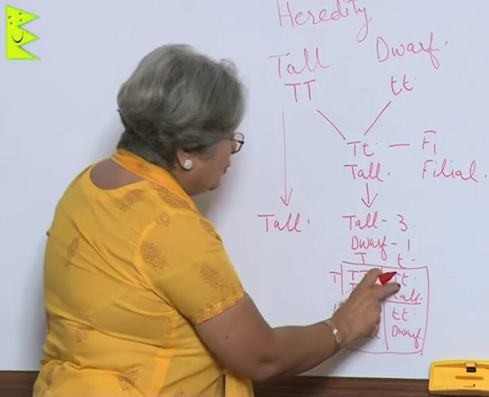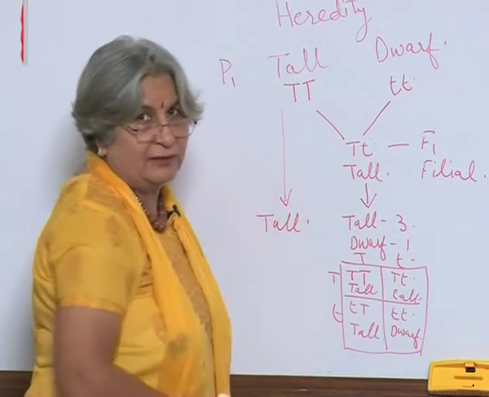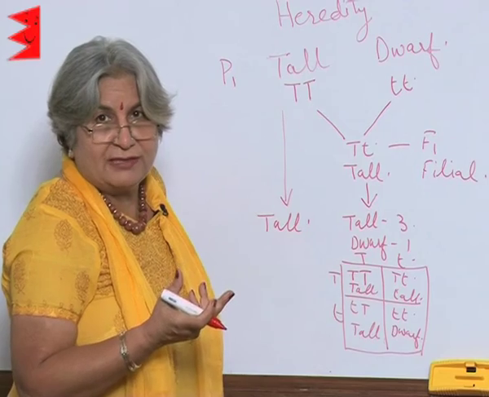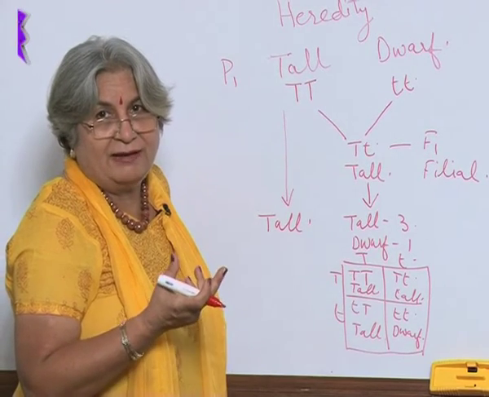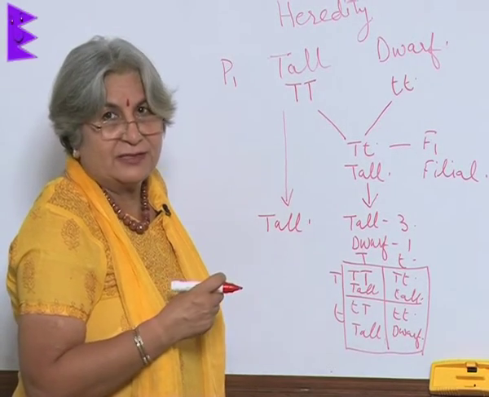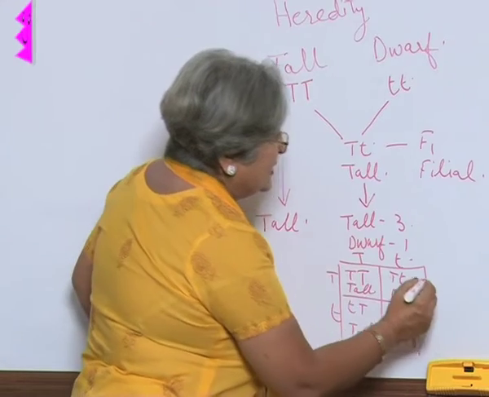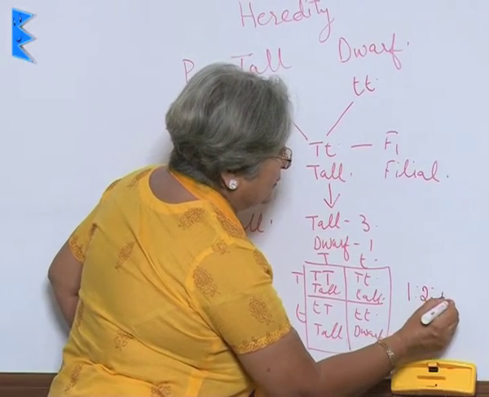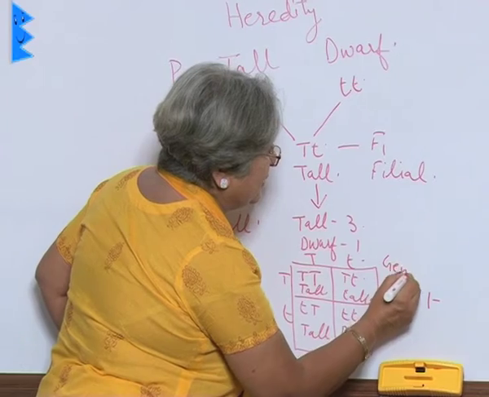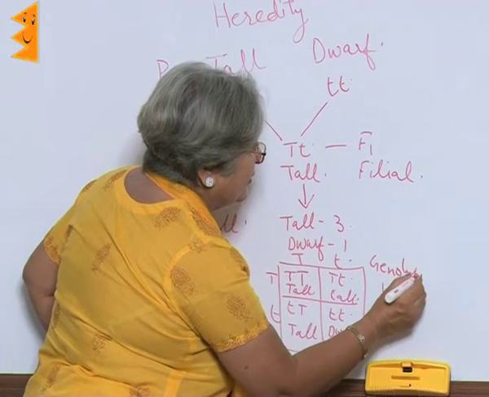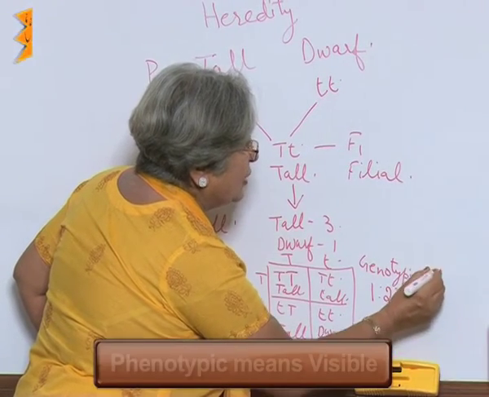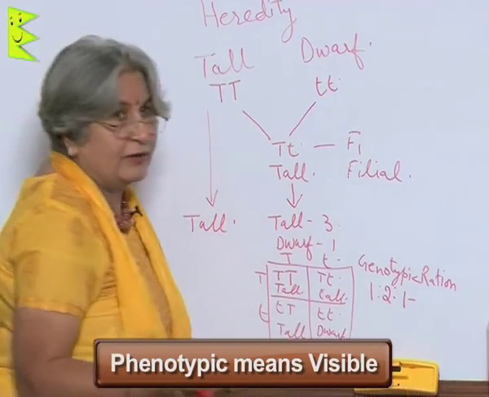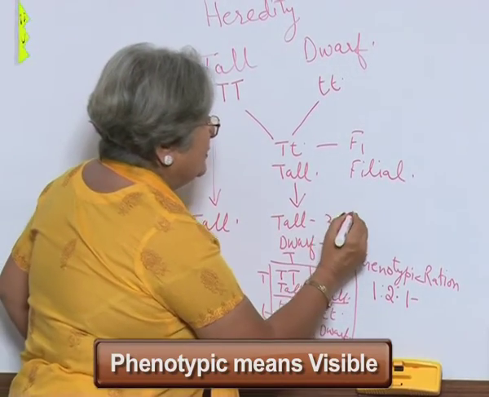That means these two tall were different from this one. And now we know the reason, because they also carry the gene for dwarfness. So, we can say that the genotypic ratio is 1:2:1. This is genotypic ratio, while the phenotypic, which means what is visible, was 3:1.